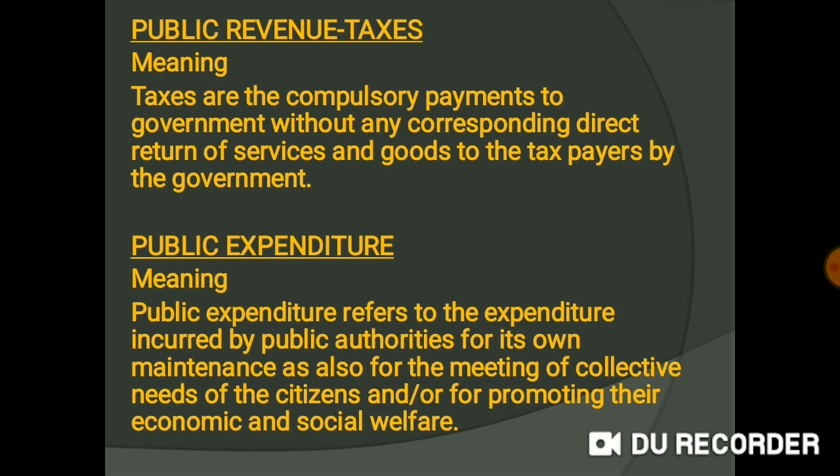So, public expenditure refers to the expenditure incurred by the public authorities for its own maintenance as also for the meeting of collective needs of the citizens and or for promoting their economic and social welfare. So what do you mean by public expenditure? Public expenditure refers to the expenses made by the government to run the country so that it can achieve different economic and social objectives of the country.